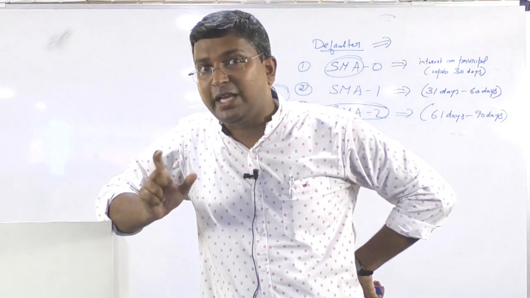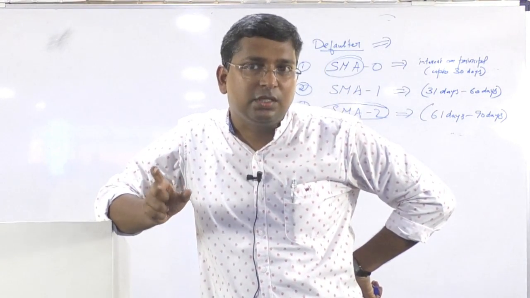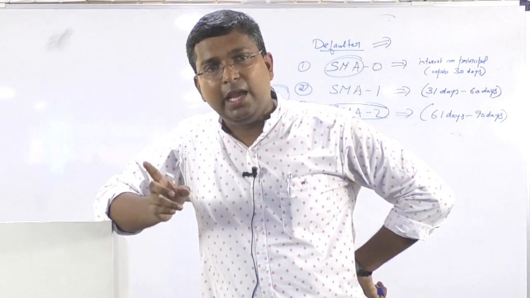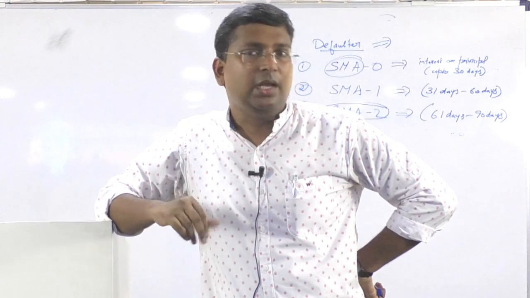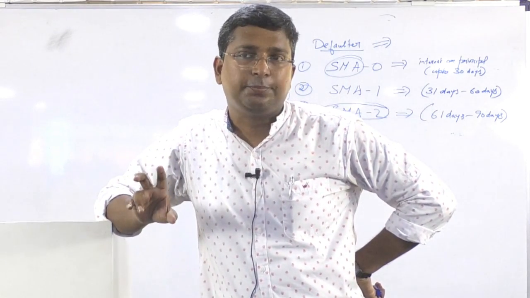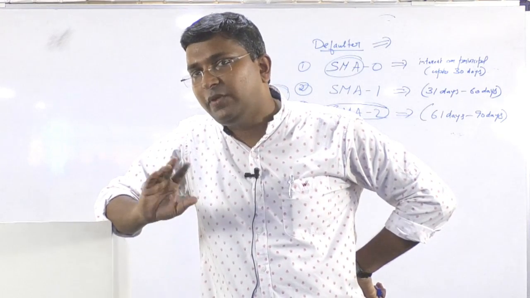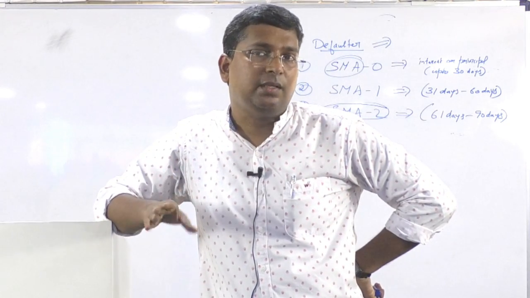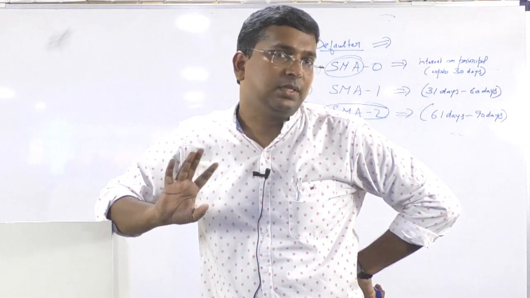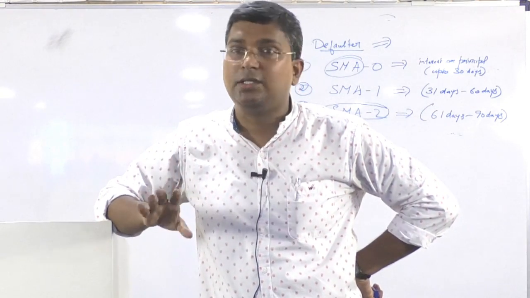This term is very important, 90 days. A loan account will be called a non-performing asset when the borrower has not paid the interest or principal for the last 90 days or 3 months. This is the classification.